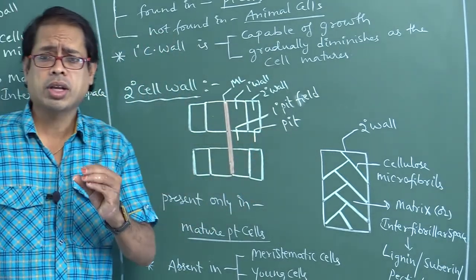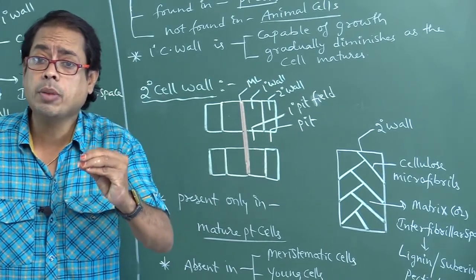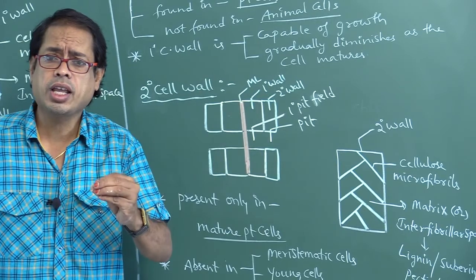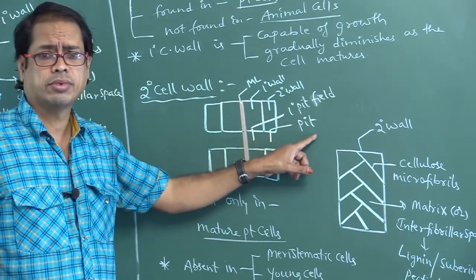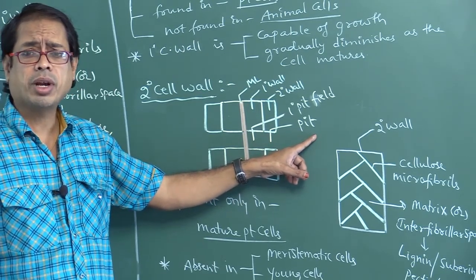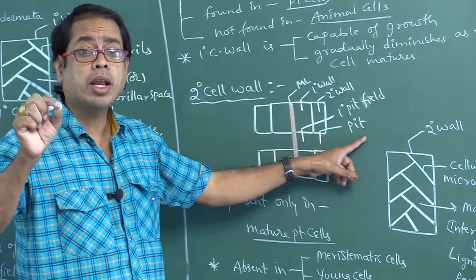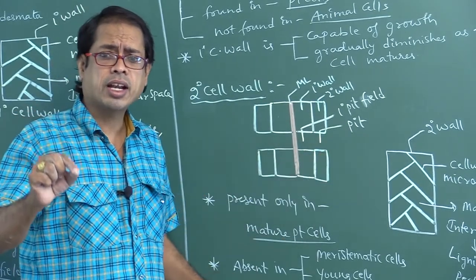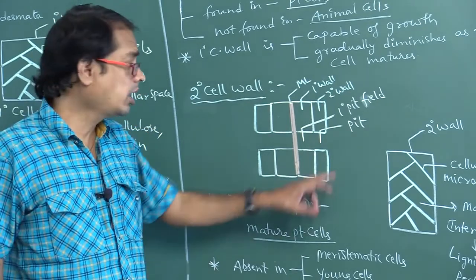Try to remember the thin areas of primary cell wall are called primary pit fields. The thin areas of secondary cell wall are called pits. That is very, very important. Where the primary cell wall material is not deposited, those areas are called primary pit fields. Where secondary cell wall material is not deposited, that area is called a pit.